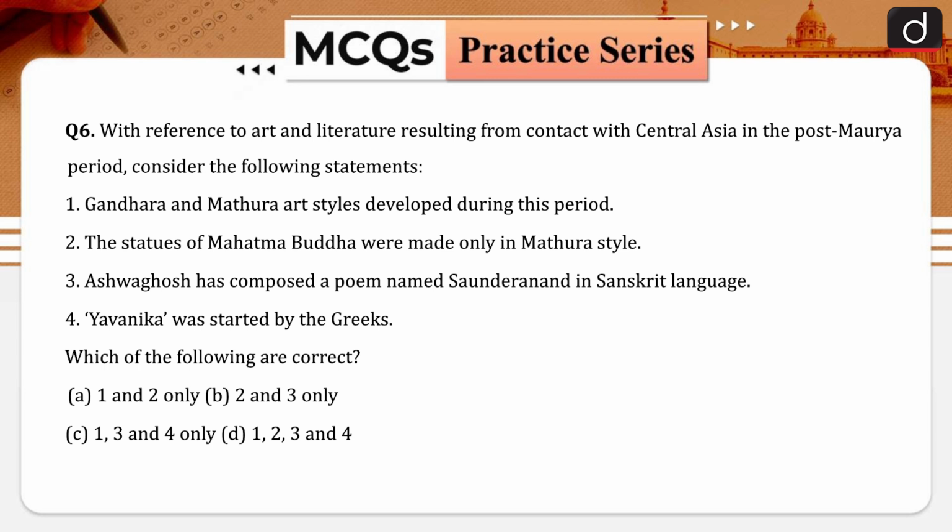With reference to art and literature resulting from contact with Central Asia in the post-Maurya period, consider the following statements. Gandhara and Mathura art styles developed during this period. The statues of Mahatma Buddha were made only in Mathura style. Here you have to look at the word "only". Ashvaghosha has composed a poem named Saundarananda in Sanskrit language. Saka was started by Greeks. And the answer is C. It means statement 2 is the wrong one.